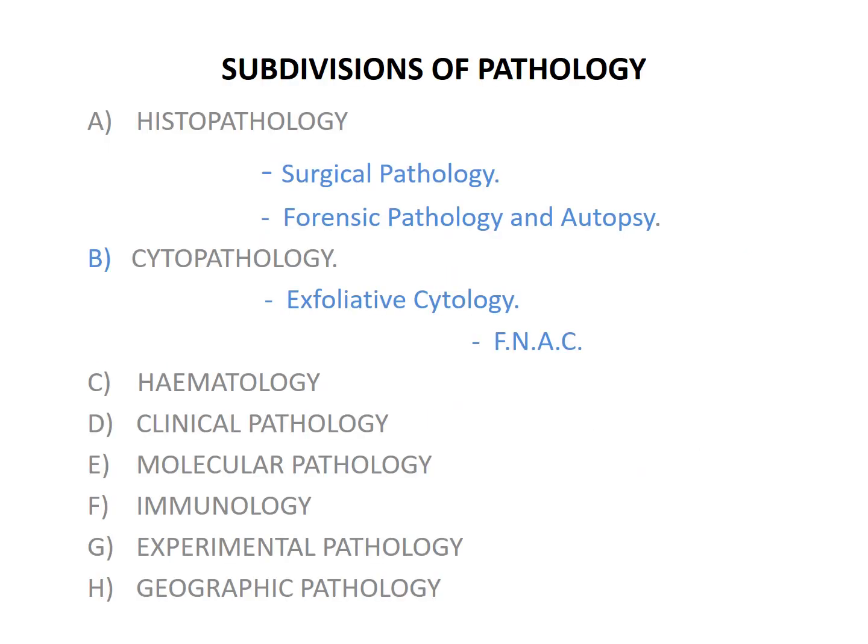Then what are the subdivisions of pathology? First is histopathology, also called surgical pathology when it is associated with biopsy specimens, and forensic pathology and autopsy when it is associated with the study of autopsy or post-mortem specimens. Cytopathology is the study of cells, in which we can study exfoliative cytology in the form of FNAC or fluid cytology. Then comes hematology, which is the study of blood cells. Clinical pathology, where we can study clinical specimens like urine examination.